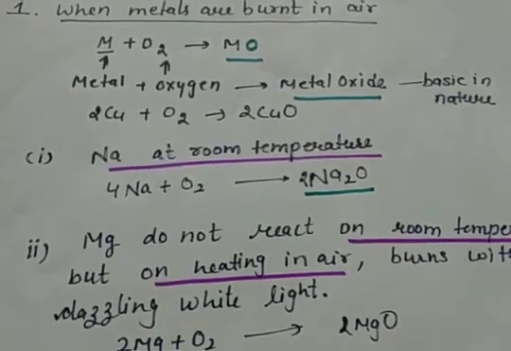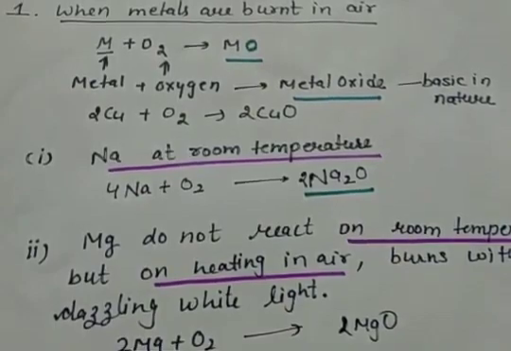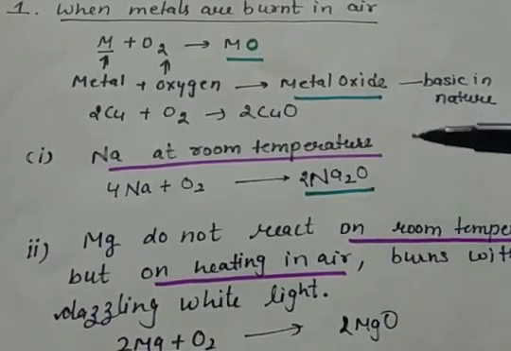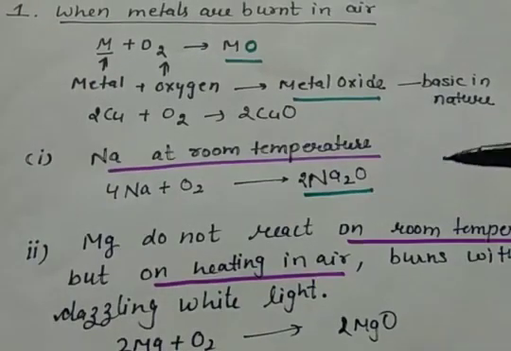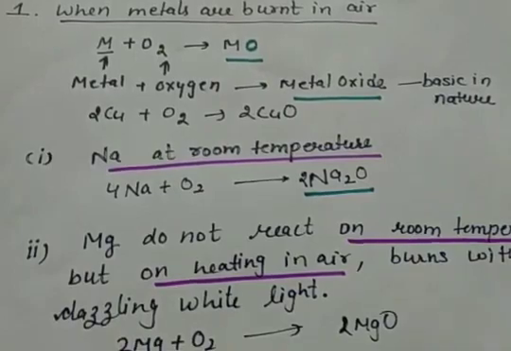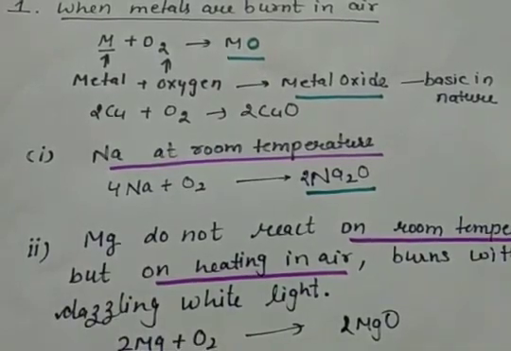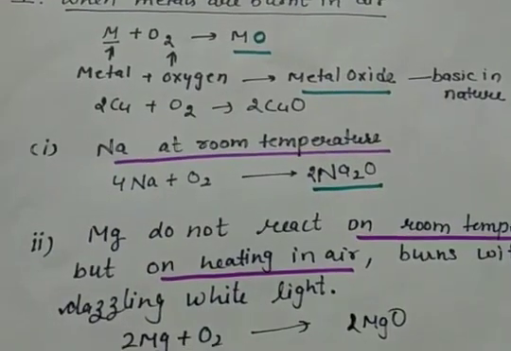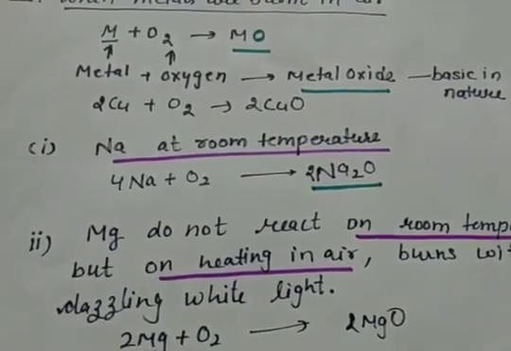So it reacts at room temperature itself with oxygen and forms sodium oxide. But all the metals are not equally reactive. According to the reactivity value, the tendency to react with oxygen is also less. So you can see it here.